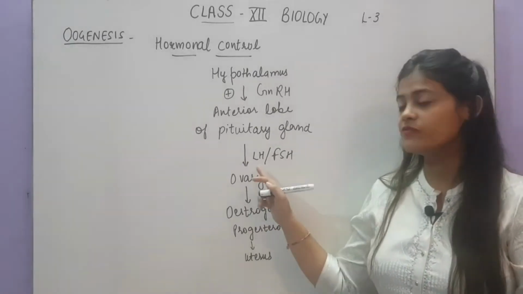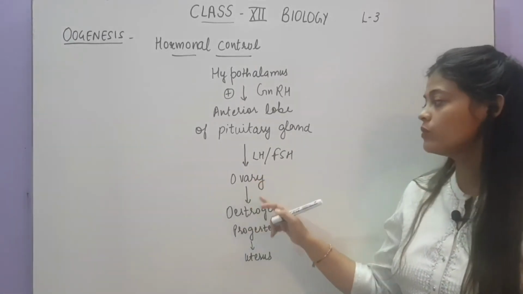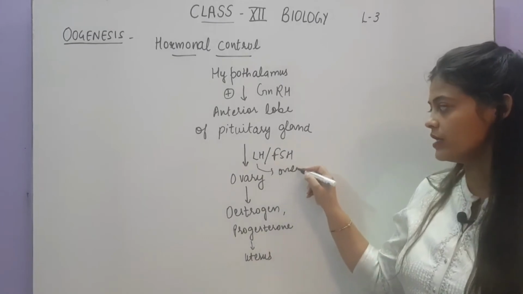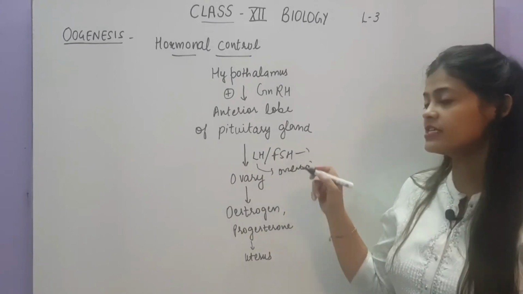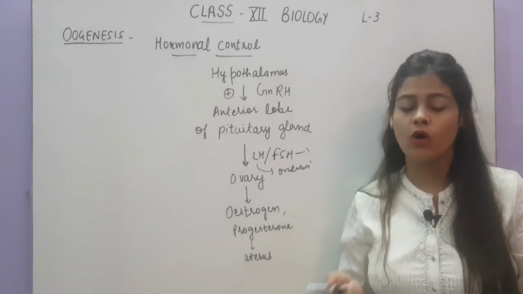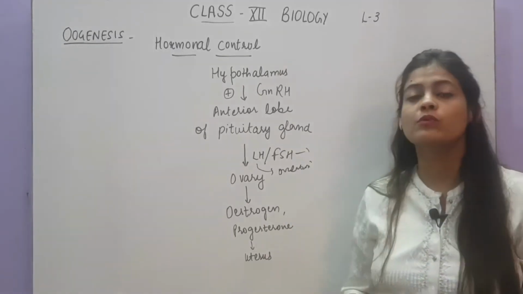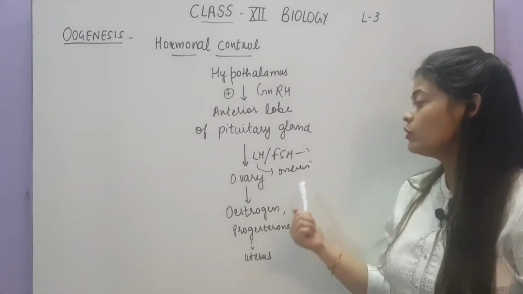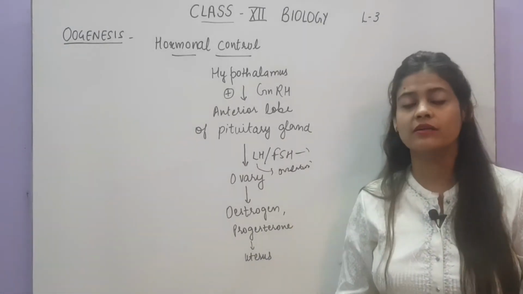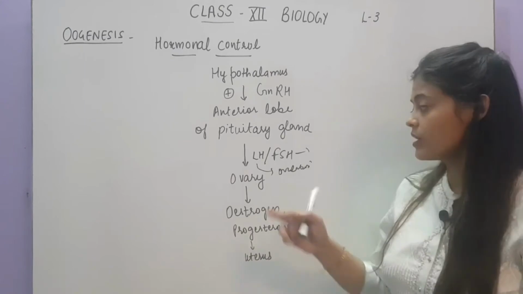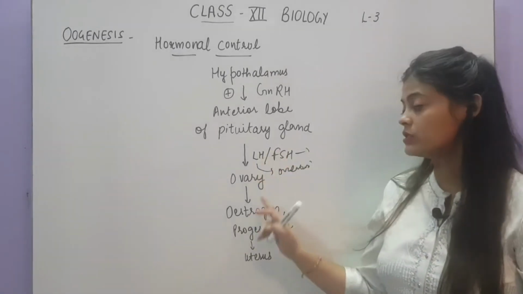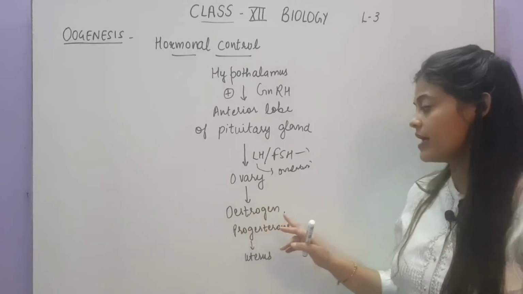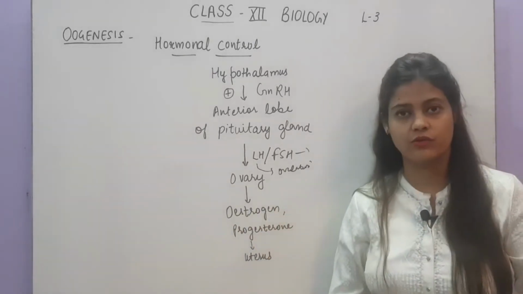Now these two hormones will stimulate the ovary. LH hormone is basically responsible for ovulation, to release the ovum, and FSH, follicle stimulating hormone, will stimulate more and more primary follicles to undergo development, to synthesize the ovum. Also, these two hormones will help in the release of the female sex hormones, that is estrogen and progesterone.